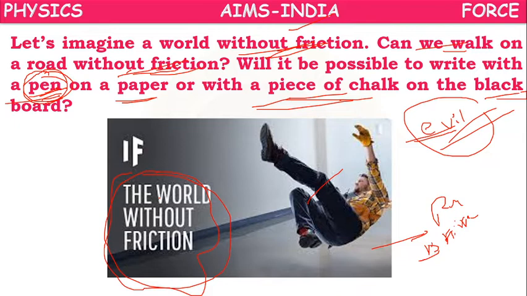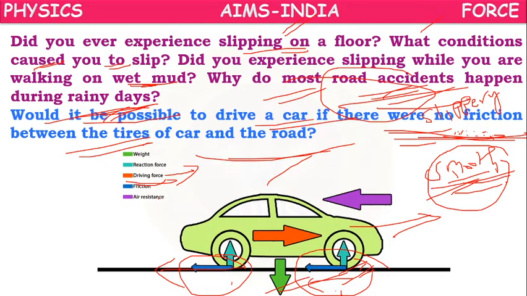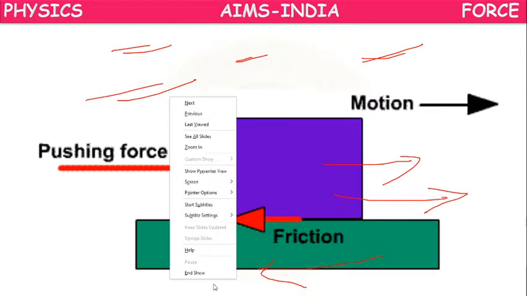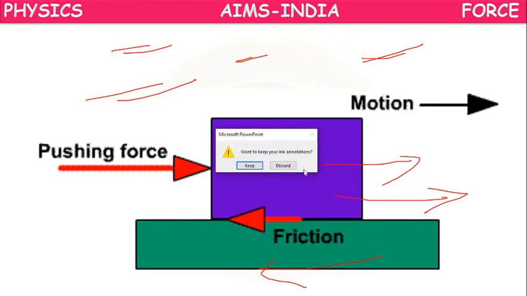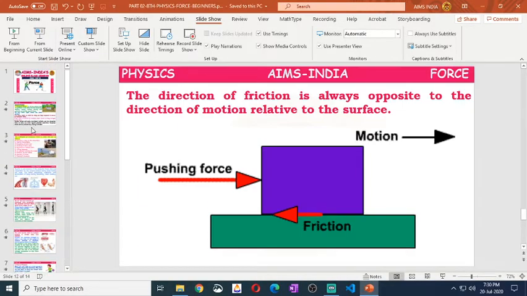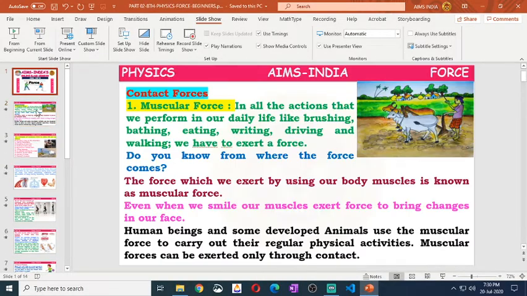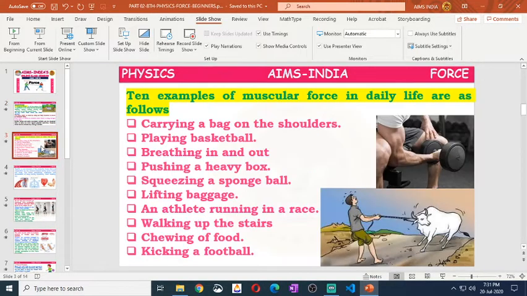So this is about another type of contact force. So what have we learned, children? In today's video, we learned about the types of contact forces. One is muscular force, the force created by our muscles.